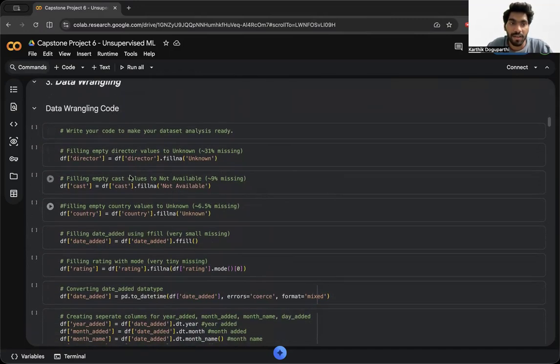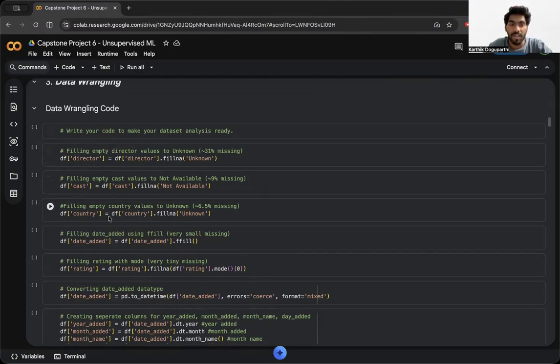In data wrangling, as I've told you, I found null values. I wanted to fill those null values according to their mean numbers. I filled the director column with unknown values, which has 31% of data missing. In the cast column, there is around 9% missing data, and I filled that with not available.